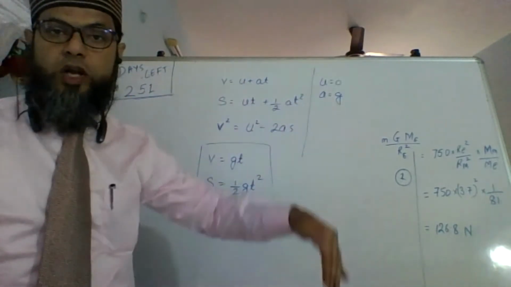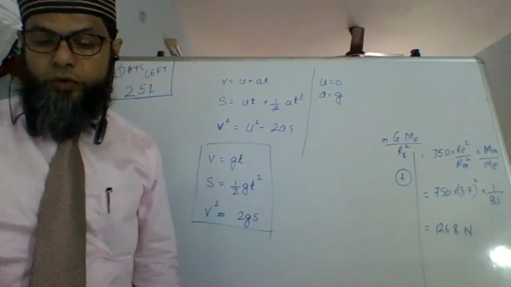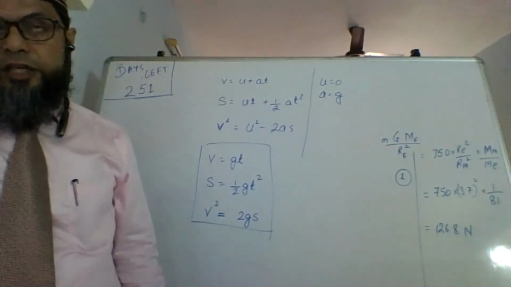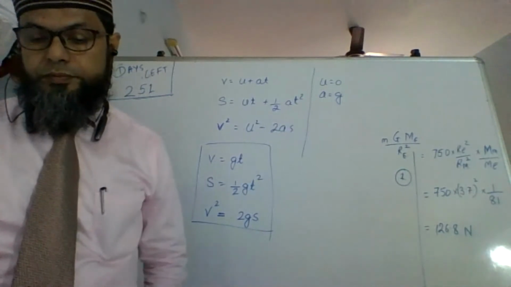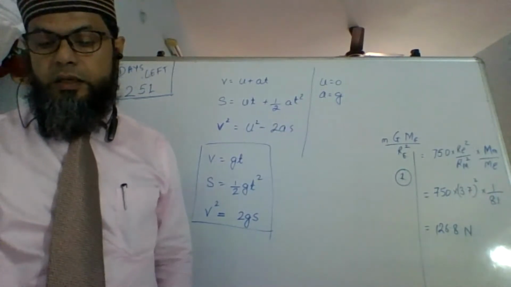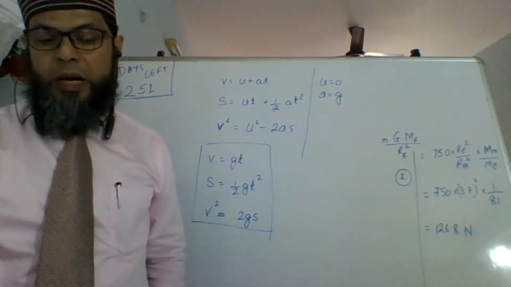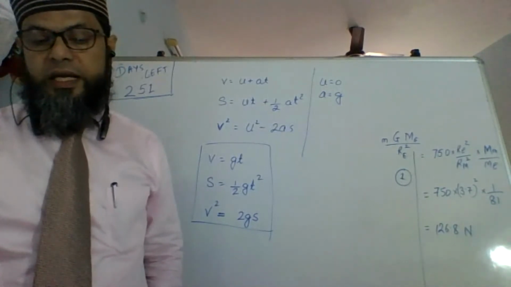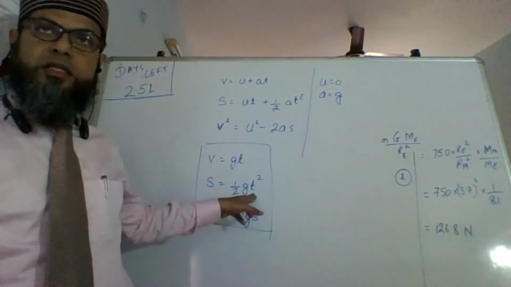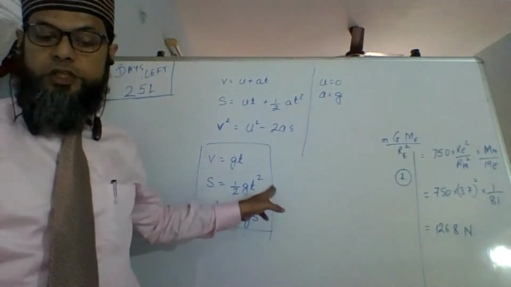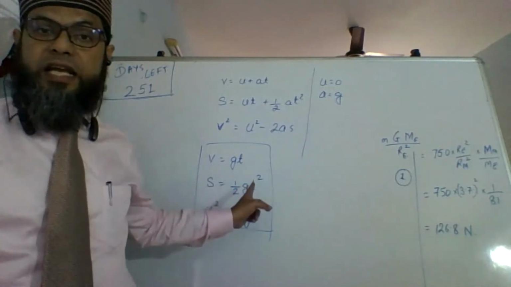And if the object is falling downwards, then it is going to be taken as positive. Is that clear? If the object is thrown upwards, acceleration is negative. The magnitude of course will remain the same. Magnitude is not going to change, but the sign will change.